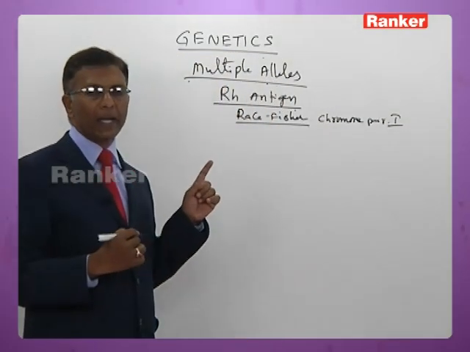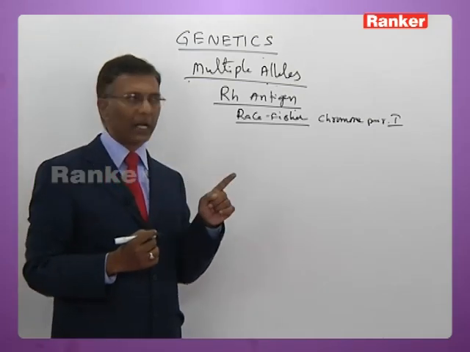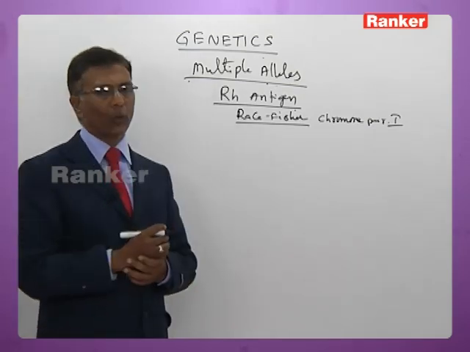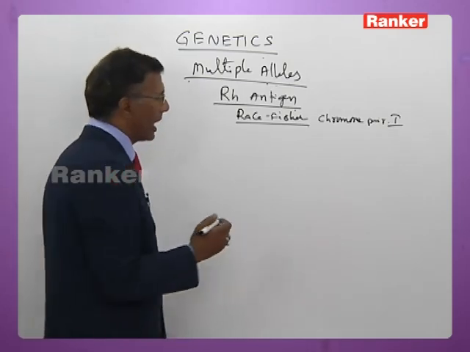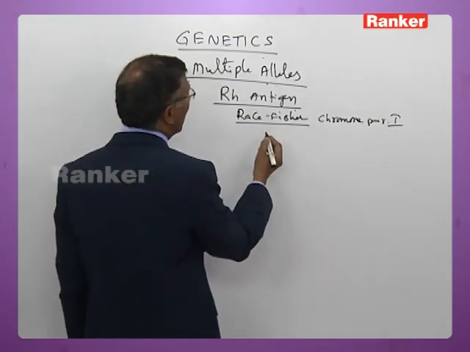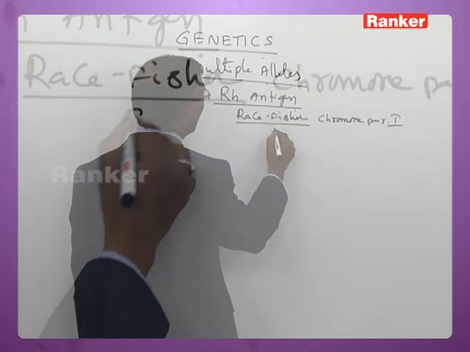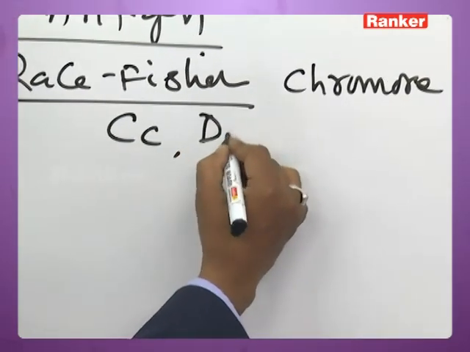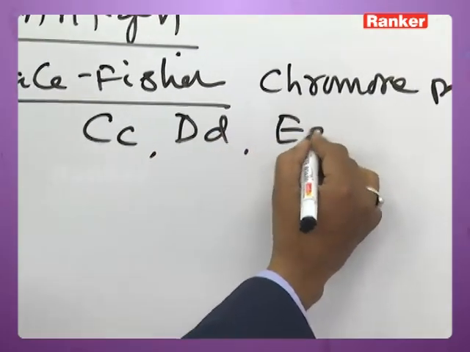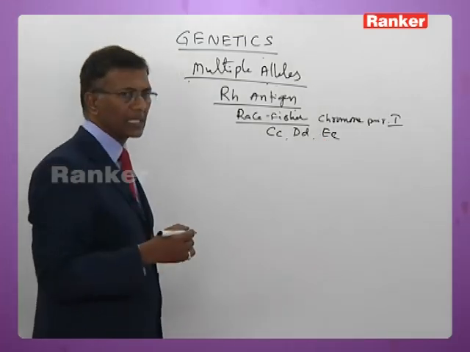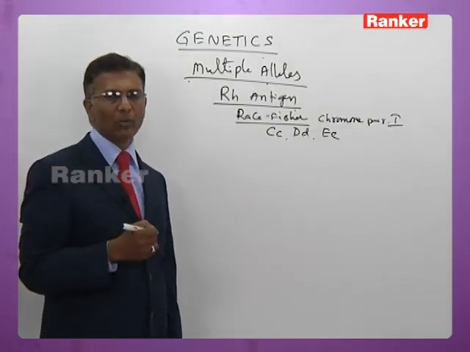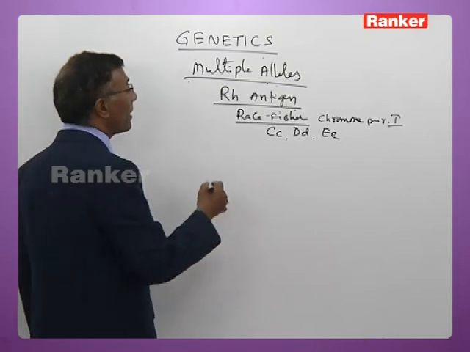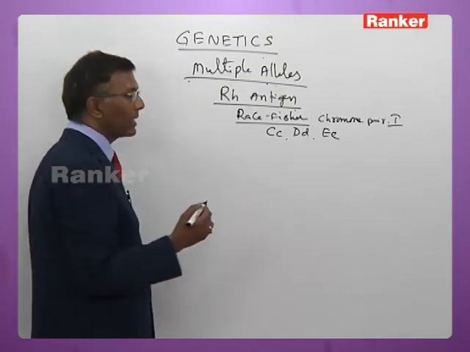The normal blood group antigens are present on chromosome 9, whereas these antigens are present on chromosome pair 1. And they can exist in paired form: capital C, small c, capital D, small d, capital E, small e. In this form, they exist at different loci on chromosomal pair 1. So depending upon the genotype, it can be confirmed.